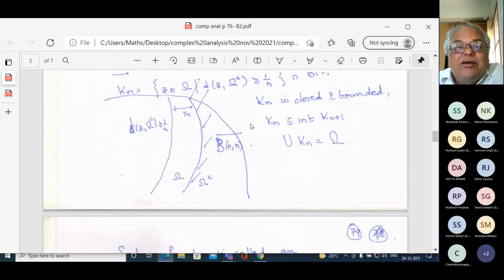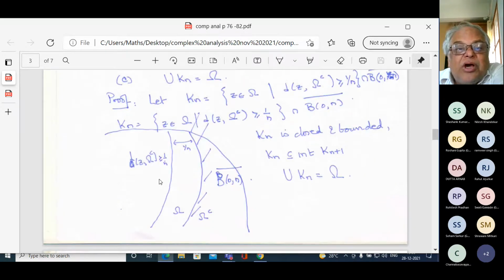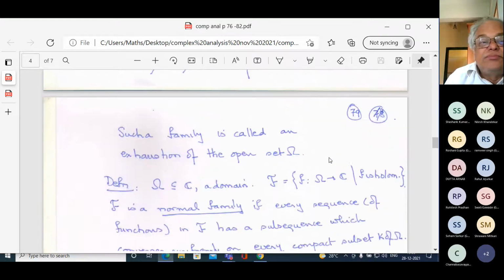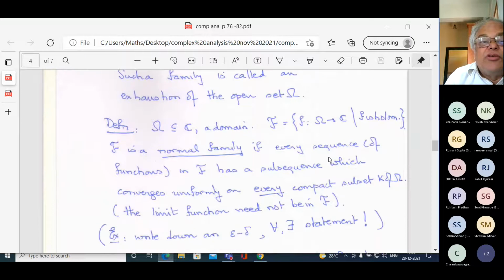And then in part B, again, there was a diagram involved about how you get this exhaustion. That diagram should tell you much more, and once you see the diagram, you should be able to understand what the statement is. There was an exercise here that I had told you to do. The only thing that is not quite as straightforward is to show that Kn is contained in the interior of Kn plus 1. And as I said, this has something to do with the triangle inequality. Such a family is called an exhaustion.